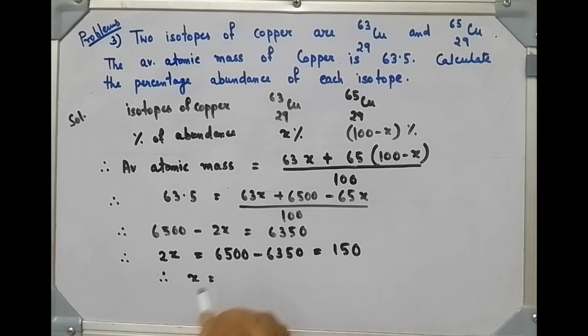Therefore x is equal to 150 divided by 2, so it's coming 75.